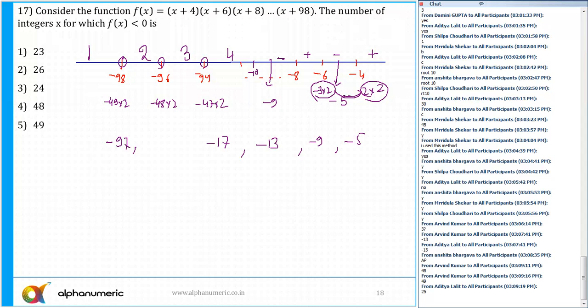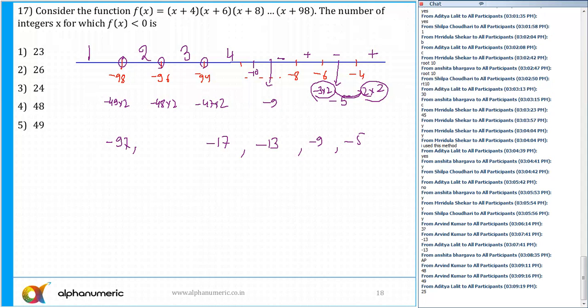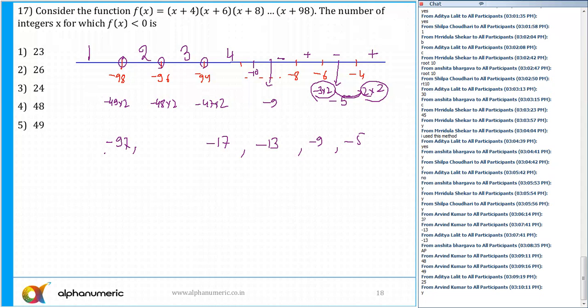Is that clear? So minus 5 to minus 97, the number of terms is 24. You can use the arithmetic progression series also. Common difference we know already.